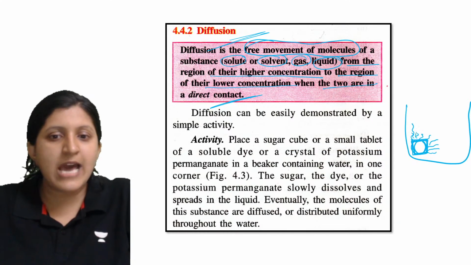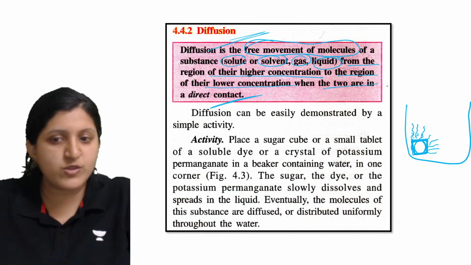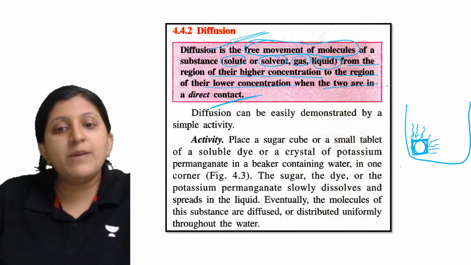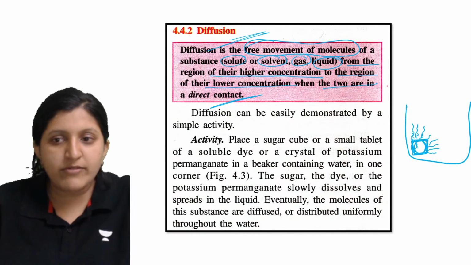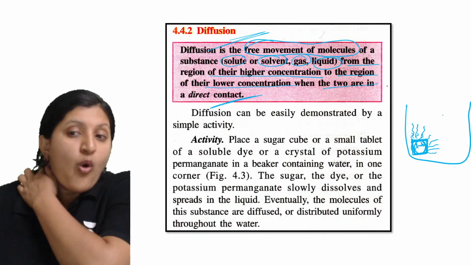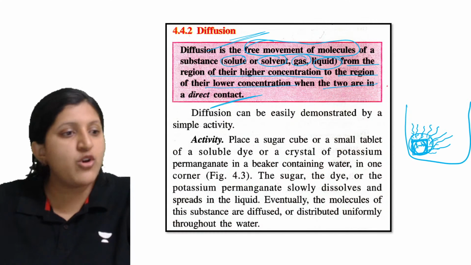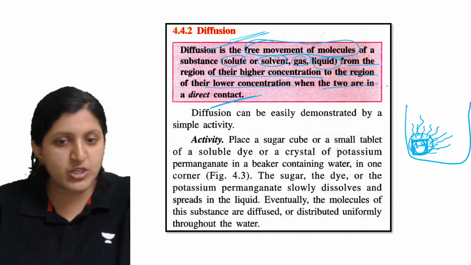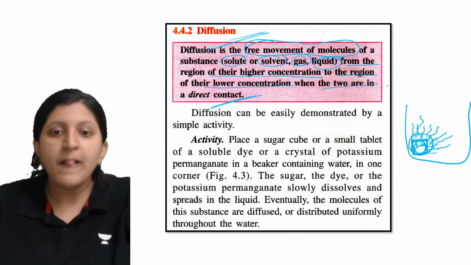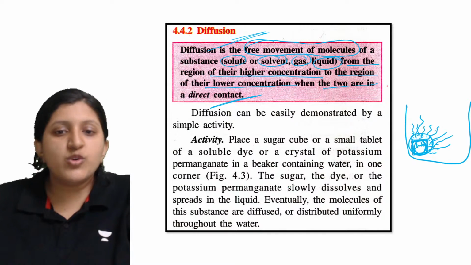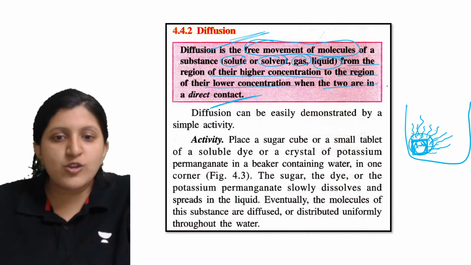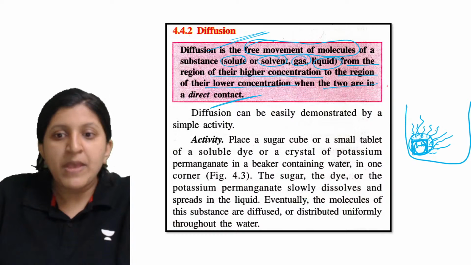So that is how you can see, once they start to spread, eventually the molecules of this substance, so now this is a sugar. Okay. So all the sugar molecules will start to move from their region of higher concentration to their region of lower concentration. So as you can see, it slowly dissolves and spreads in the liquid.